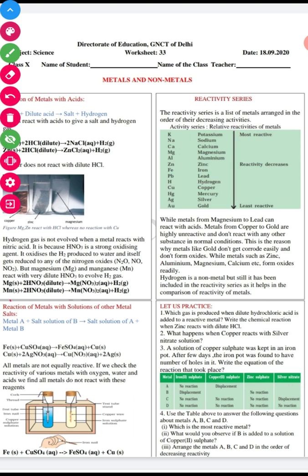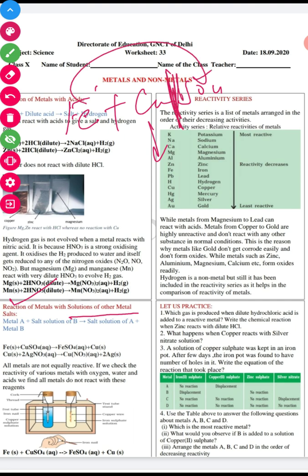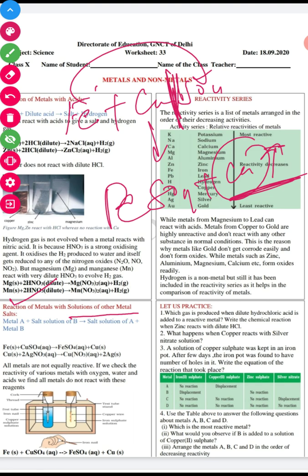Now we have the reaction of metals with solutions of other metal salts. A very common example: when iron reacts with copper sulfate, it replaces the copper and forms ferrous sulfate. Copper is separated out.